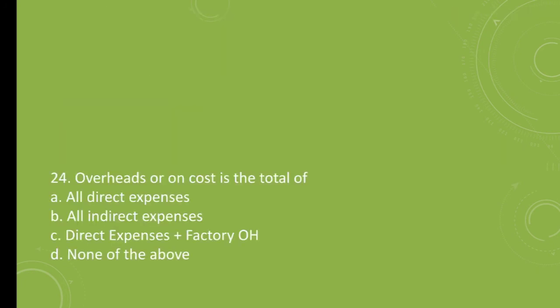Question number 24. Overheads or on cost is a total of A. All direct expenses, B. All indirect expenses, C. Direct expenses plus factory overhead, D. None of the above. The correct answer is B. All the indirect expenses.